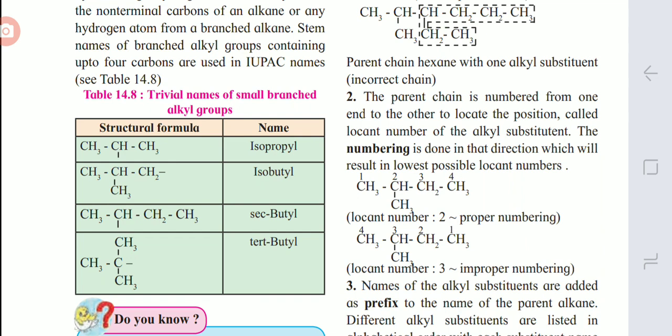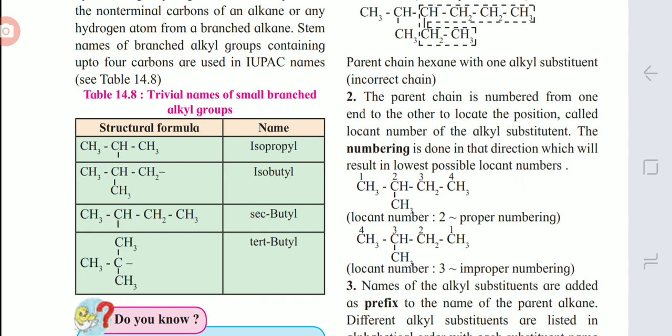Then what is isobutane? It is CH3CH(CH3)CH3. So when one methyl group is present on the second carbon of the chain, that compound is called iso. If we remove the hydrogen from any CH3 carbon, then that group is called isobutyl, because here the iso condition is maintained, the second carbon contains a CH3 group.